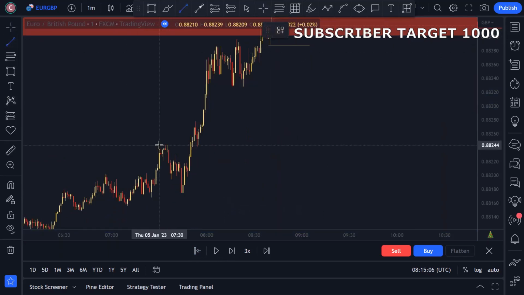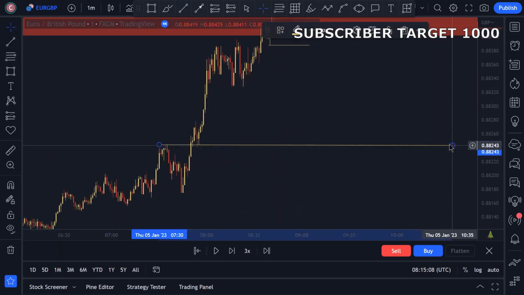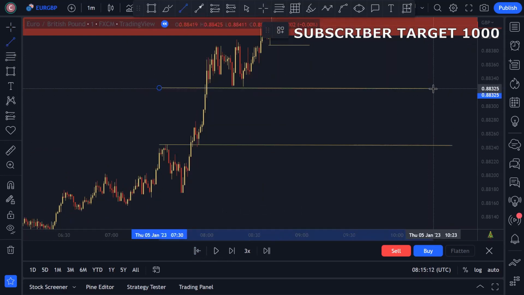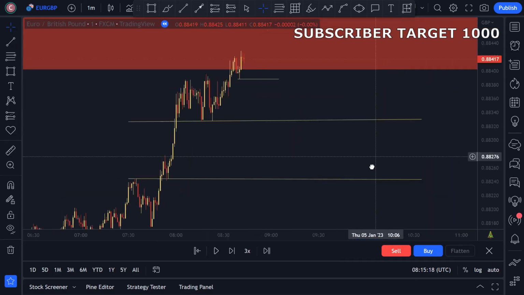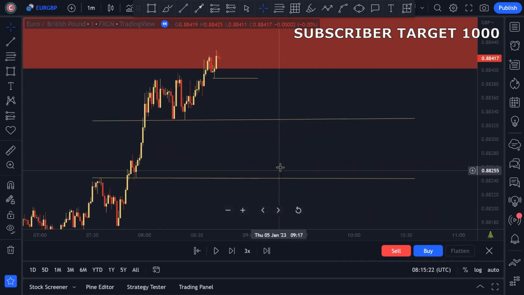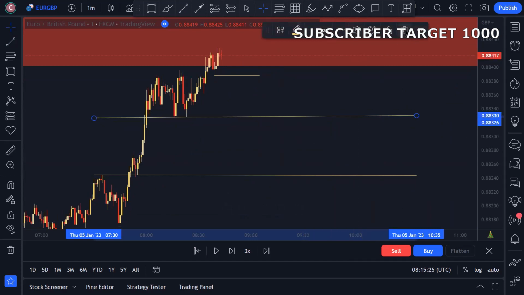imbalance. So you can see this holds an imbalance over here. So the market has to take liquidity upside, the market should fill this imbalance and then the market goes upside, so we can take a trade until this imbalance over here.